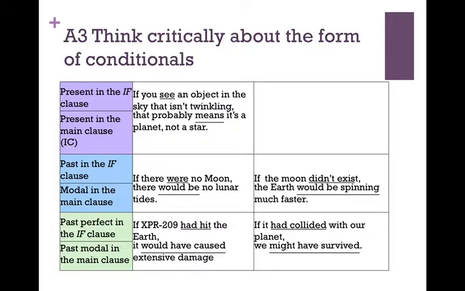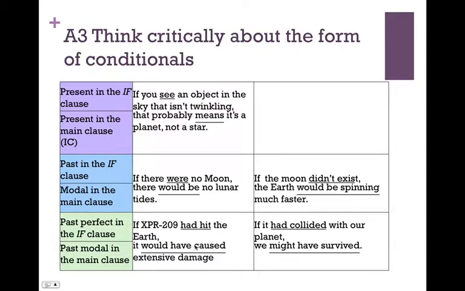In fact, the XPR209 did not, past tense, hit the Earth. But if it had hit, using a farther past perfect, to show a hypothetical situation. If it had hit the Earth, it would have caused extensive damage.